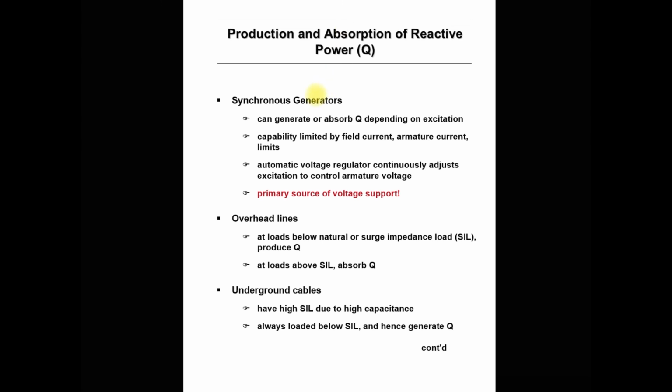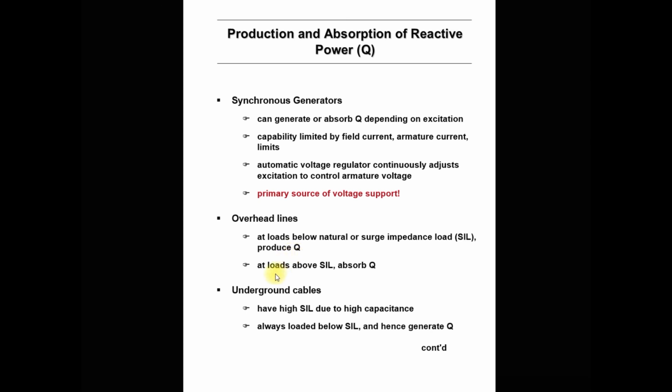So the first source or sink of reactive power is nothing but a synchronous generator. Then the second source is the overhead line. At a load below the natural loading, or below the surge impedance loading, the overhead transmission line also produces reactive power.